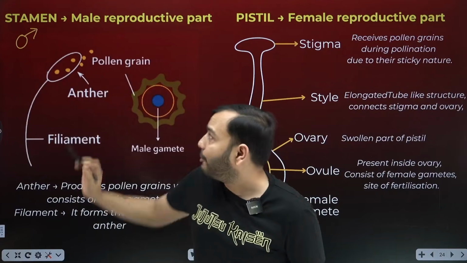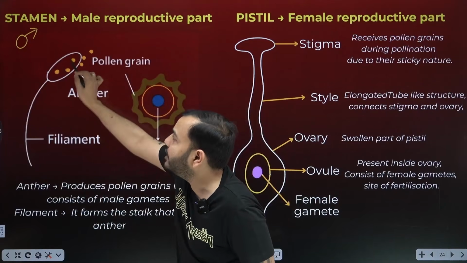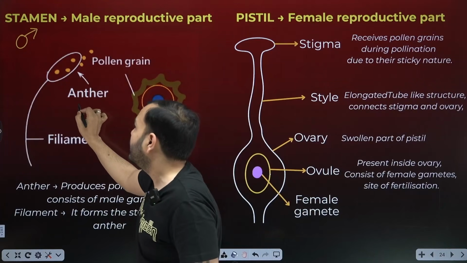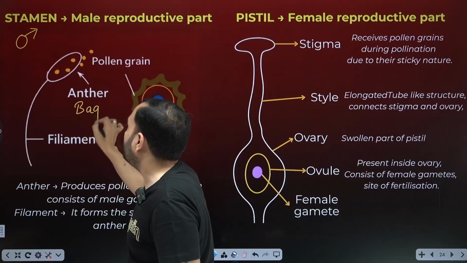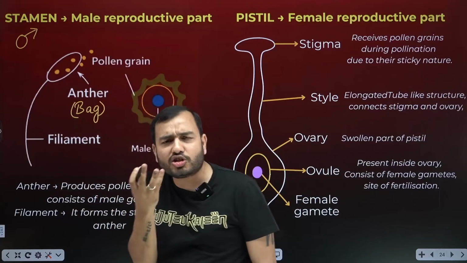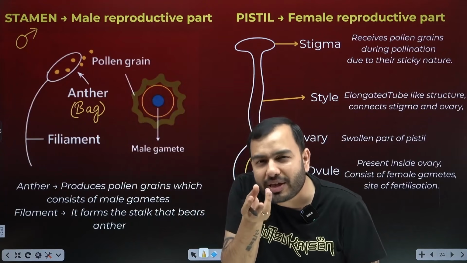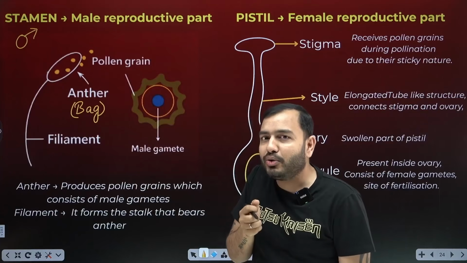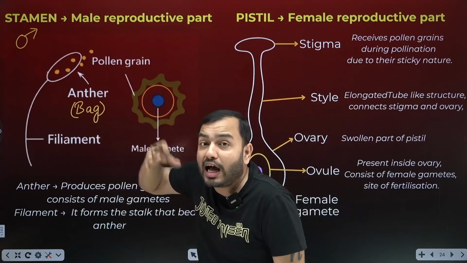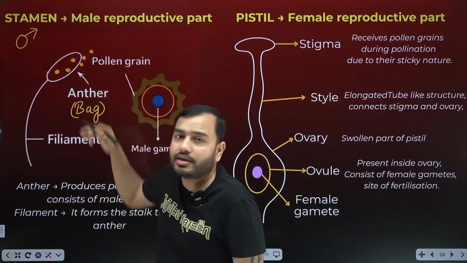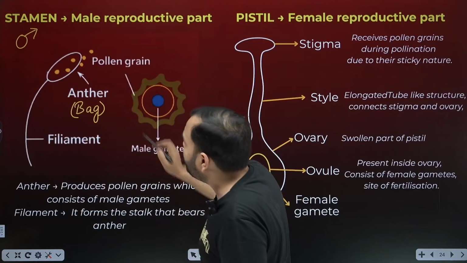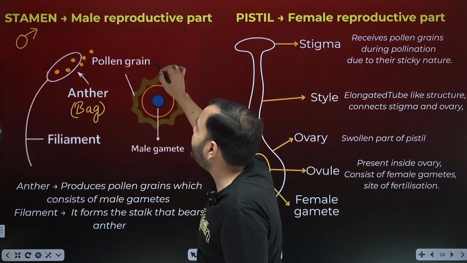The upper part is very important. This sphere, this is a bag, it is a sac. What is this called? It is called anther. Anther is the most main part. Like you have the penis in your body. What is inside the penis? Your sex cells. Similarly, where are the sex cells of the flower? Inside the anther. Inside the anther, there are small pollen grains.